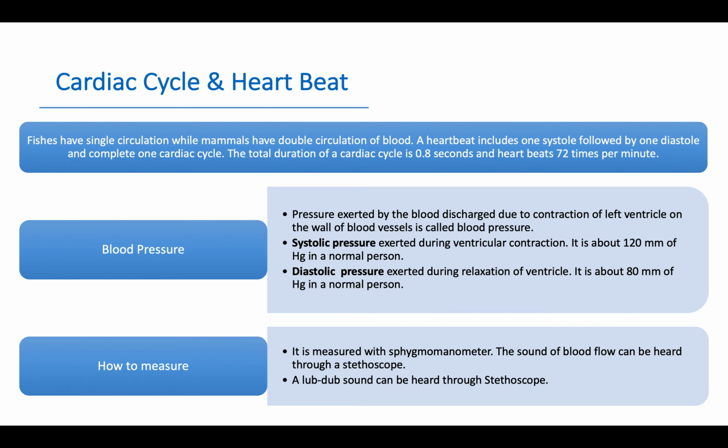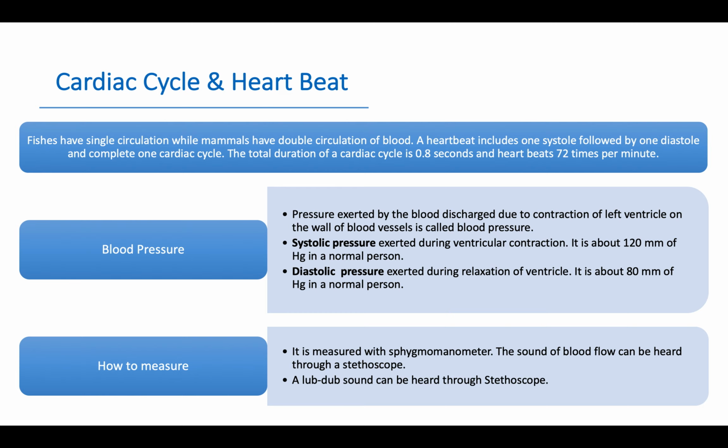Blood pressure. What is blood pressure? The pressure exerted by the blood discharged due to contraction of the left ventricle on the wall of blood vessels is called blood pressure.